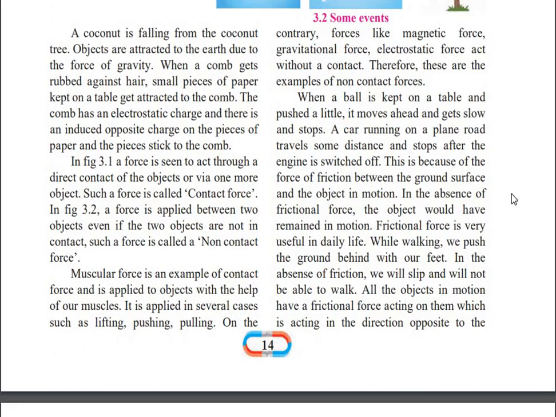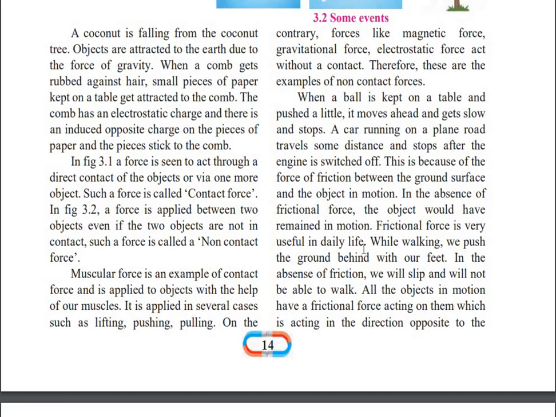Now, there is another force which is called the force of friction. This force of friction is also one of the types of contact force. Now, what is force of friction? When a ball is kept on a table and pushed a little, it moves ahead and slows down and stops. A car running on a plain road travels some distance and stops after the engine is switched off. This is because of the force of friction between the ground surface and the object in motion. In absence of frictional force, the object would have remained in motion.